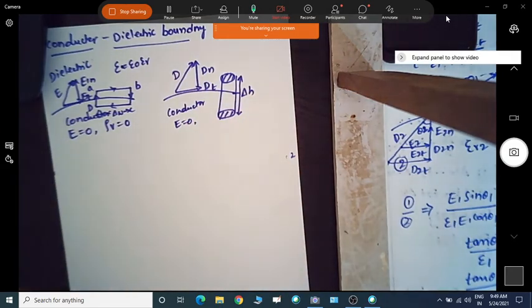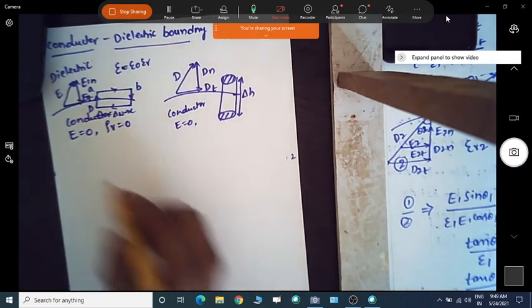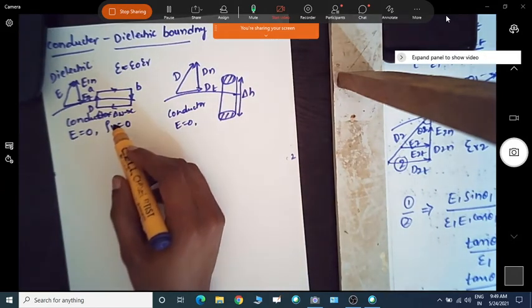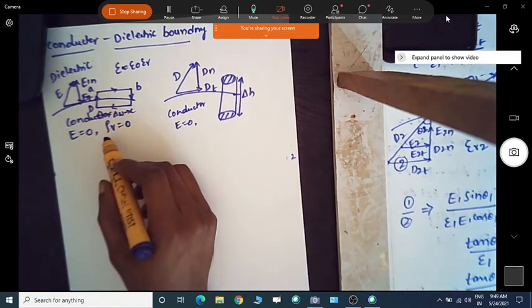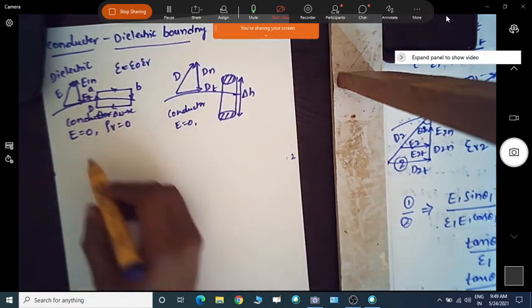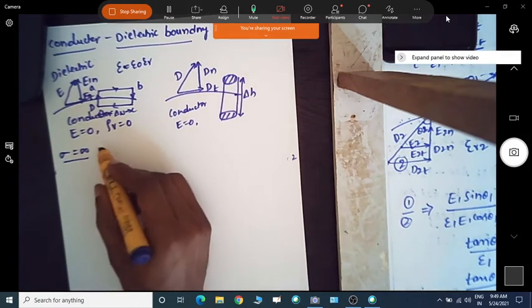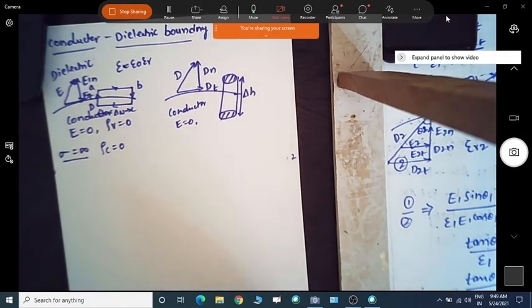Now for this conductor and dielectric boundary condition case, since E is 0 and rho v is 0, if I assume a perfect conductor, sigma will be equal to infinity and the resistivity rho c will be 0.